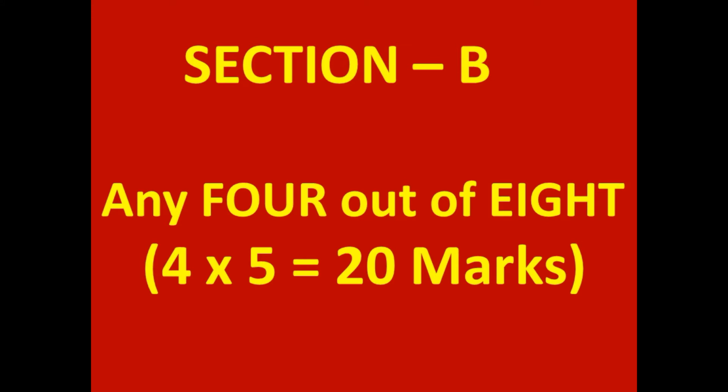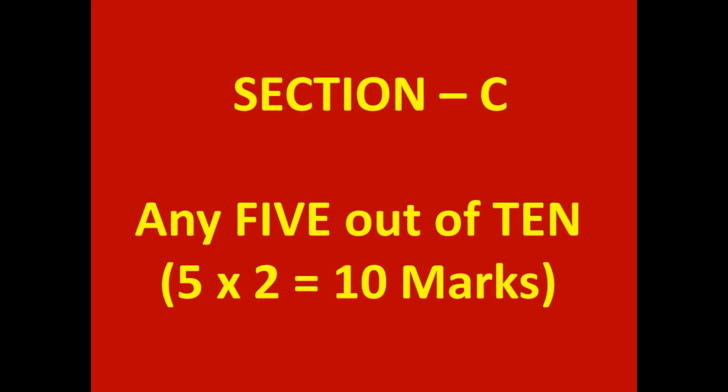Section B contains 8 questions. Out of 8, any 4 student has to write. So each question is for 5 marks. 4 into 5, 20 marks. Section C contains 10 questions. Out of this 10, student has to write any 5. Each question is for 2 marks. 5 into 2, 10 marks. Total 50 marks. Part 1 is completed.